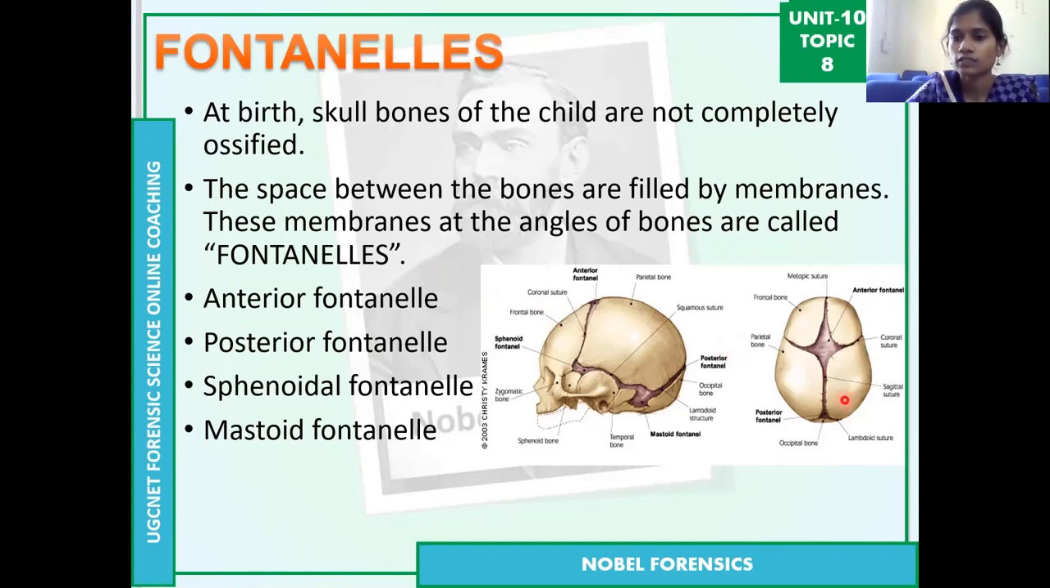The anterior fontanelle, you can see in the second image, is the big opening between the frontal bone and the parietal bone. And you can see the frontal bones are actually two bones, but they are fused into only one frontal bone.